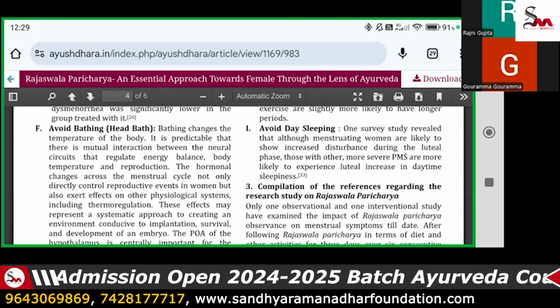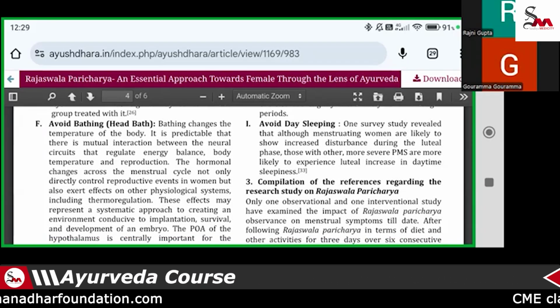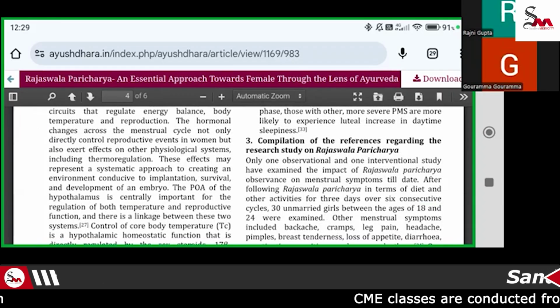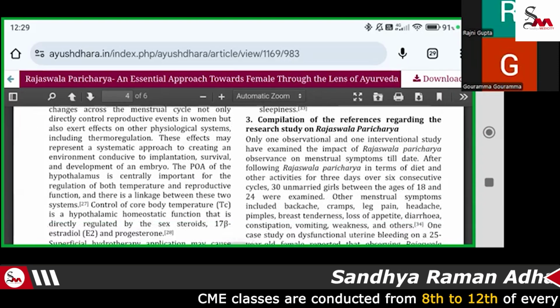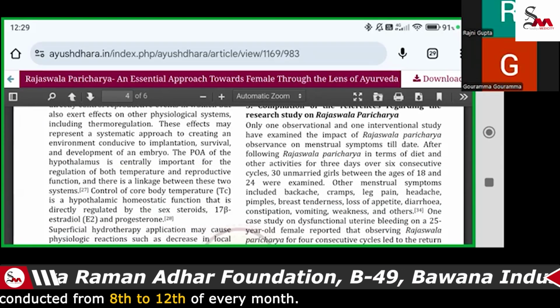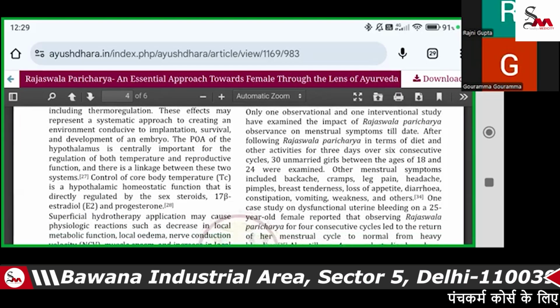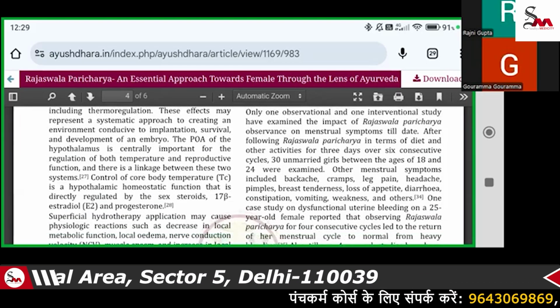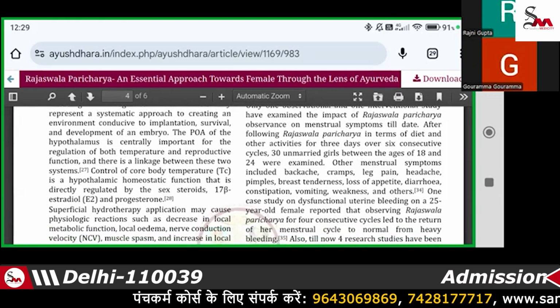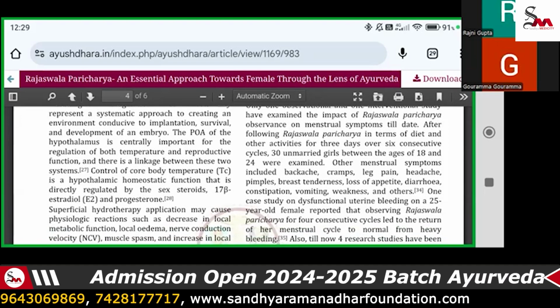So there is also a study reference that in Rajaswala Paricharya the patients were unmarried girls between the ages of 18 and 20 for the examination. Other menstruation symptoms include cramps, backache, leg pain, headache, pimples, breast tenderness, loss of appetite.